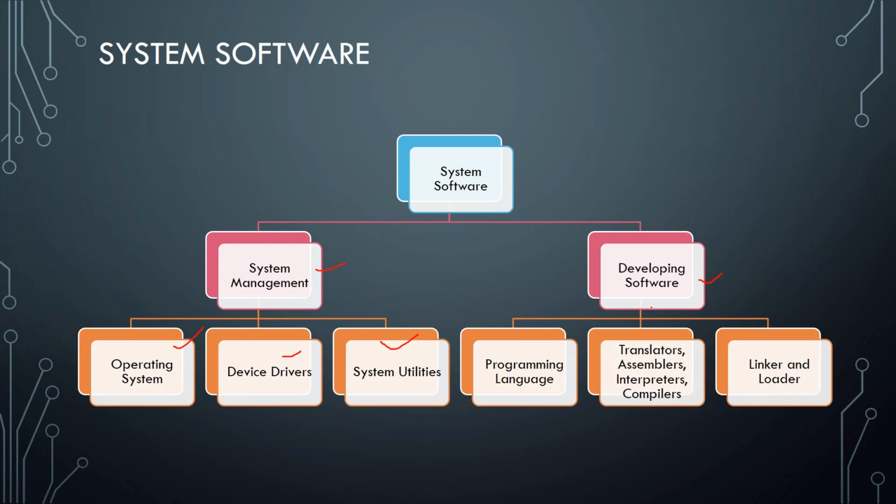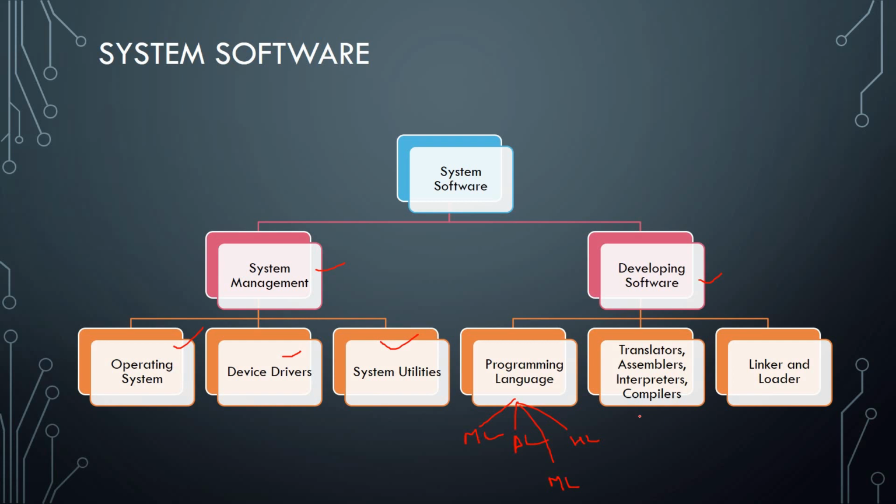Now we are moving towards developing software, or how we are able to develop software. In this we are having three parts. First, programming language. It is an artificial language which tells us how to work on a computer, and it is having three parts basically. First one, low level machine language, which is also known as binary language. Low level assembly language, which works on mnemonic code. After that, middle level or high level language. Some people consider there is a middle level language in between, some do not.